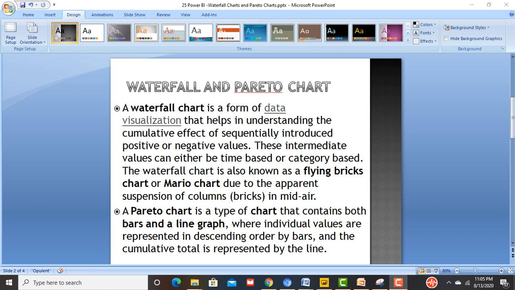Second, what is a Pareto chart? It is a chart that contains both a bar and a line graph, in which individual values are represented in descending order by bars and the cumulative total is represented by the line. Now let's begin.